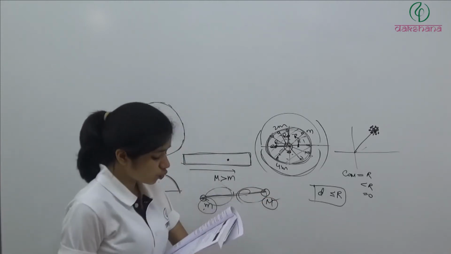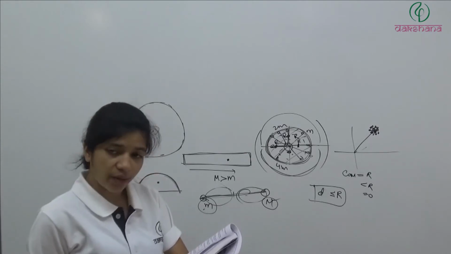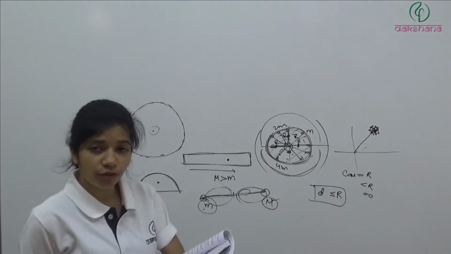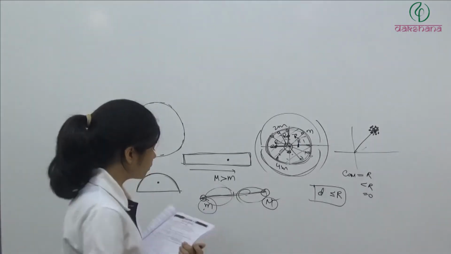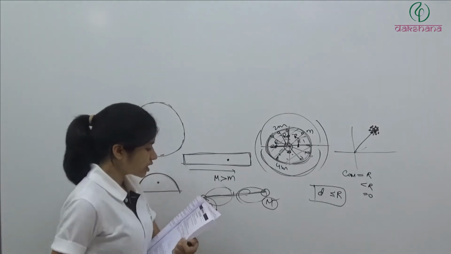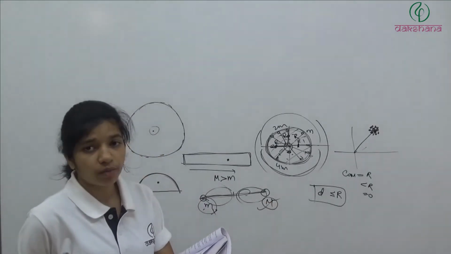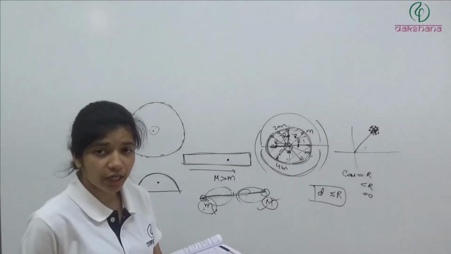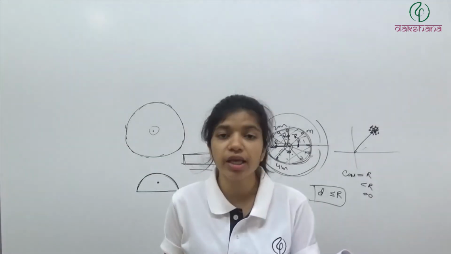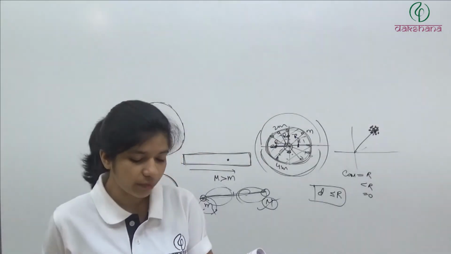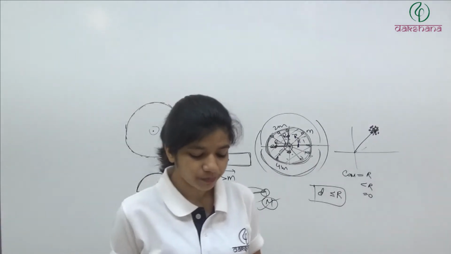So options we have: towards small m, second towards capital M, third between m and m. Question 4, option 4, anywhere. So towards small m, this is wrong. Towards capital M, this is correct. Third is between m and small m. That is definitely correct for two particles, but we have to answer the most appropriate answer. So it will be towards capital M. So the answer will be the second option.